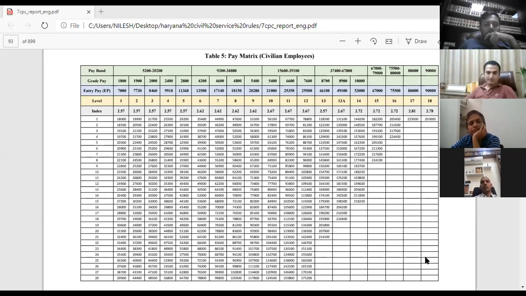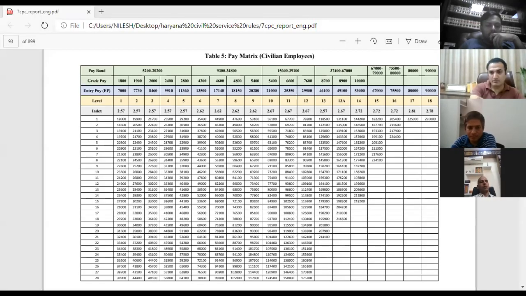Then they came to a conclusion that 18,000 rupees will be granted to a person who will join the service. After the grant of 18,000 rupees, they have now also considered, in addition to that, what will be the amount which will be paid to a person on grant of increment. If we grant a 3% increment to that person, what amount will he get?